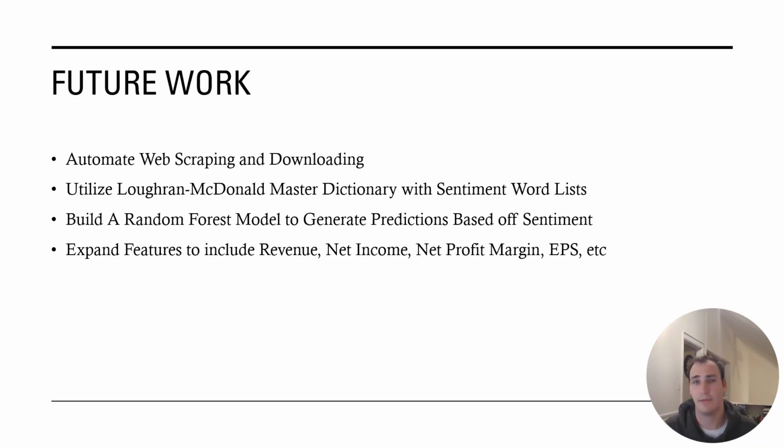The other things that I would consider adding in this project would be utilizing the Loughran-McDonald Master Dictionary with its sentiment word list that really looks for uncertainty, and then using that and this other dictionary that I've been working with, the FinBERT analysis, to build a random forest model to generate predictions based off the sentiment, and then also to expand features to include revenue, net income, profit margin, and the earnings per share.